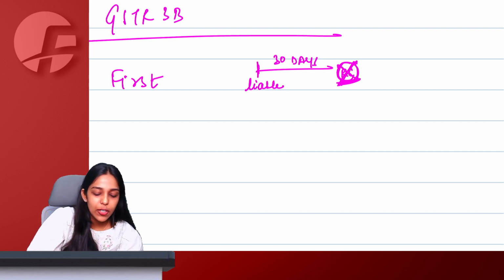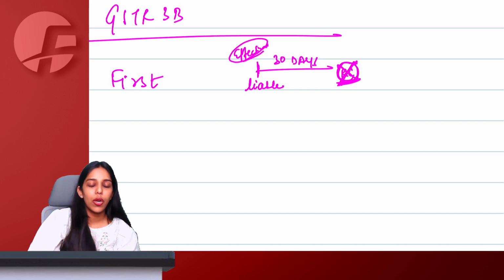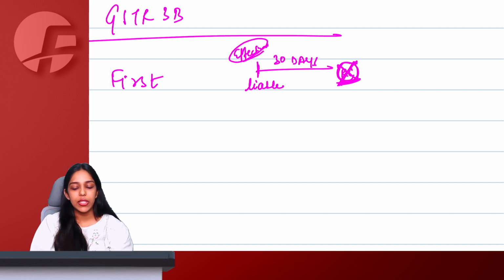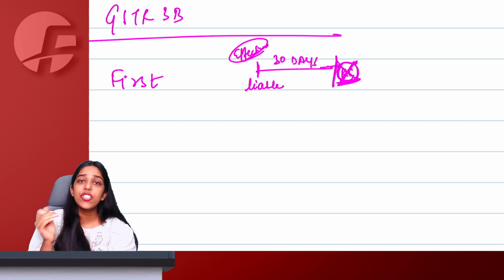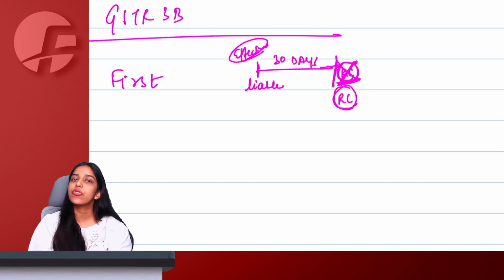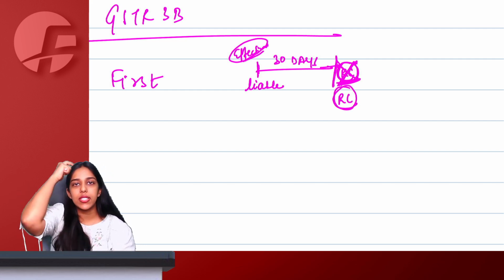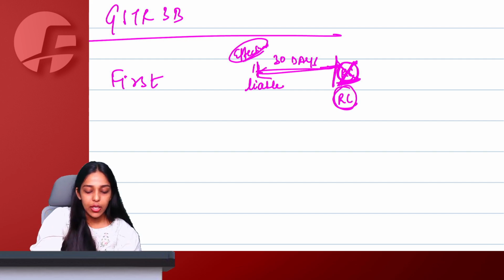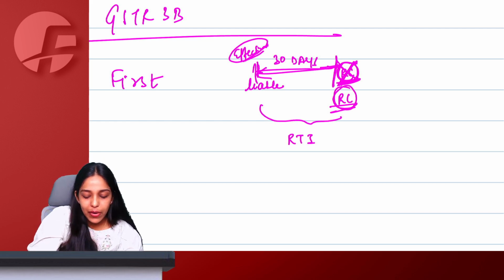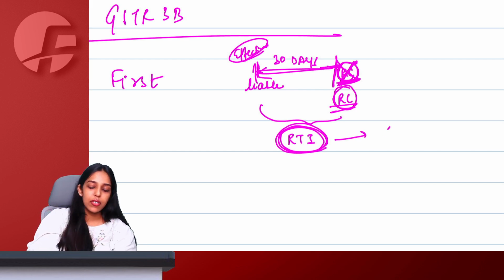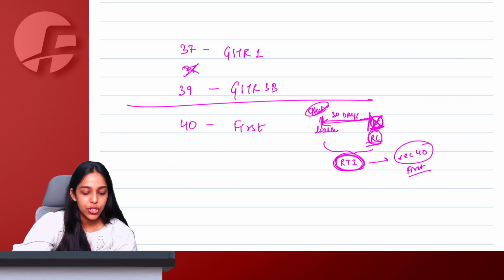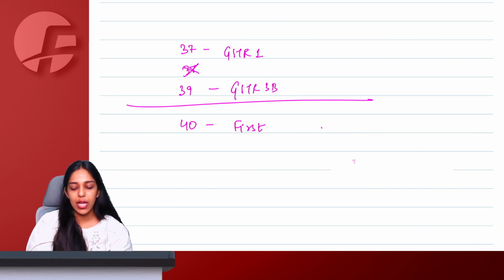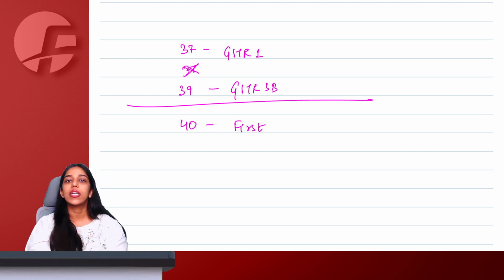Why? Because my effective date of registration is the original date only from where I had become liable, because I applied within 30 days. So now in this case, we say that, see, you can collect GST from people only after you receive registration certificate, but you become liable to collect GST from the effective date only, which is an earlier date compared to when I got the RC. So for this intervening period, what we do is we issue revised tax invoices. These revised tax invoices we show in section 40, which is first return after taking new registration. So F for 40, F for first, section 40 first return.